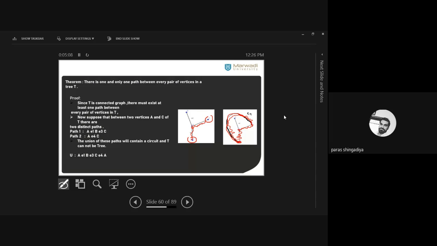Okay, what does it mean? The union creates a cycle, and that contradicts our definition. What is the definition of a tree? It is a connected graph without any cycle. If we use two different paths between any two vertices, it creates a cycle. So therefore our supposition is wrong. There are not two different paths. There is only one path between any two vertices.